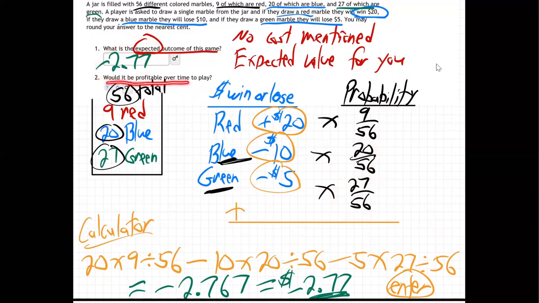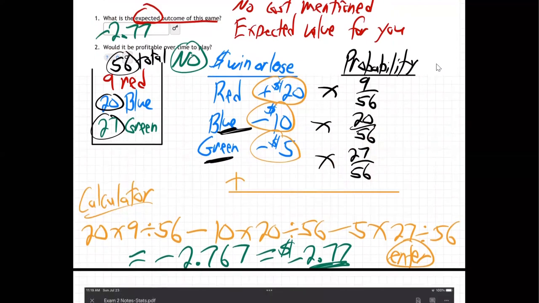Would it be profitable over time to play the game? Clearly not. No. Now, if this was positive 2.77, then yeah, we'd say yes, it is profitable. But if it's negative, then no, we're expecting to lose money on average over time. Now, you might be saying, Mr., you said add here. Well, it's add a negative, which is really subtraction, right? Because this is a negative number. So adding a negative is the same as subtracting. That's why I just did subtraction and subtraction.